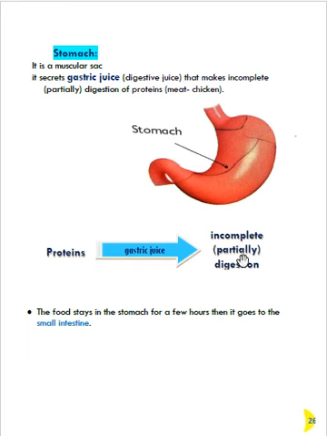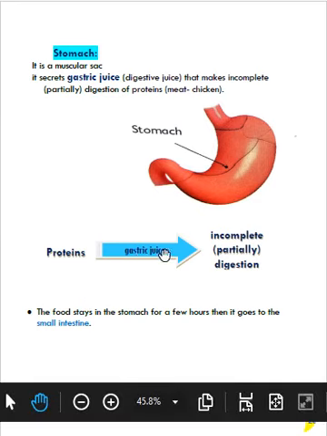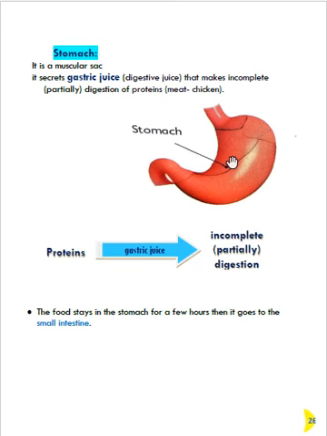So incomplete digestion occurs to the proteins by the gastric juice. The gastric juice is secreted from the stomach. The food stays in the stomach about 3 hours.